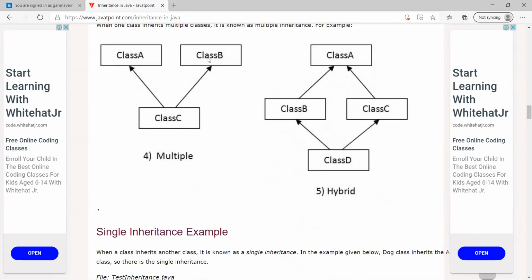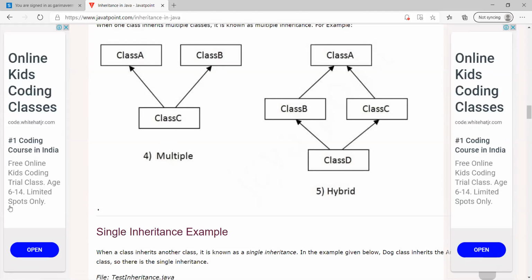The multiple parents will have a single child, which means C is inheriting the properties of class A as well as class B. Now let's take an example. Suppose class A is having a property integer A and class B is having a property integer B. So class C will have integer A as well as integer B, both properties, inheriting from each parent individually, right?